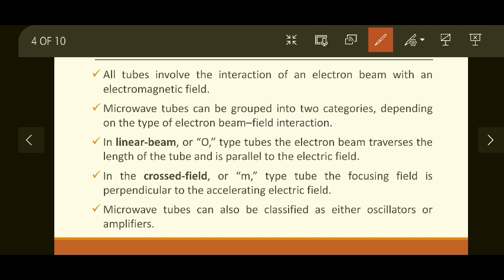Both these fields will be perpendicular to each other, and that is used for generating high power. Generally these microwave tubes are used as microwave amplifiers or microwave oscillators in microwave communication circuits. Okay, so they are classified into either oscillators or amplifiers.